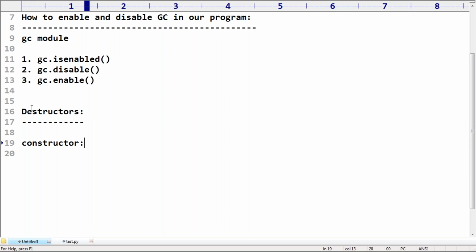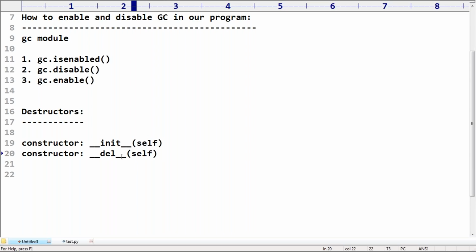What is the name of the constructor? Underscore init underscore, like this. Same way, of course, the self argument by default will be there. For a destructor, the syntax is nothing but instead of init, del. Remember that, instead of init, del. Observe that, this is the syntax for a destructor.